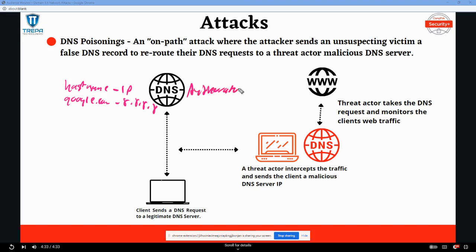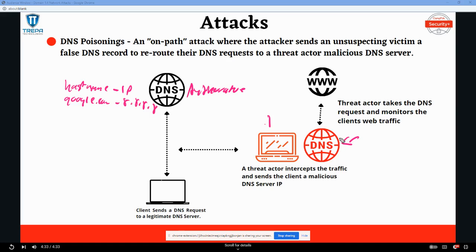An authoritative server is a DNS server that's able to fulfill requests. Well, what a malicious actor can do is intercept that DNS request and make that user's computer believe that their DNS server, this red one over here, is the first available server in its path. And then from there, once you're sending DNS requests to that rogue DNS server, we can perform packet captures and do things like I described earlier.